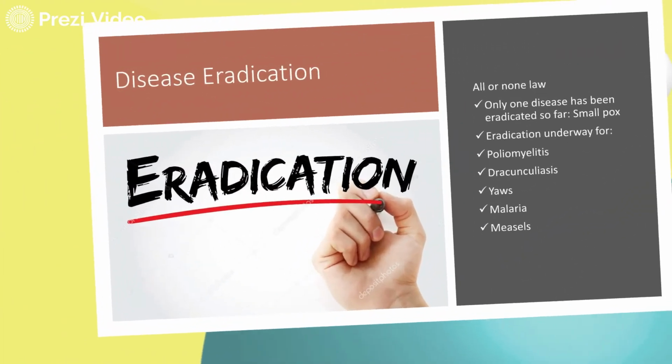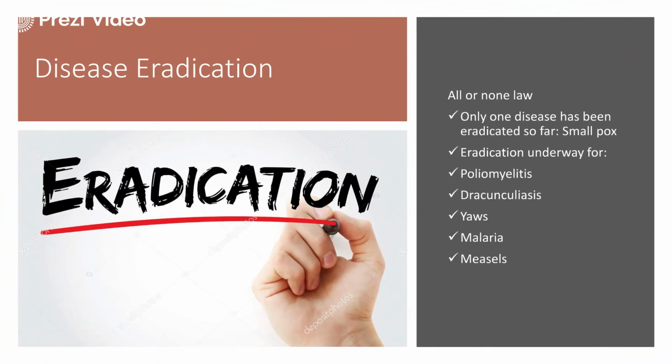After disease control comes the eradication part. Now the disease is under control. In the initial phase of corona, you might have seen it was spreading at an alarming rate, at a very high speed. So the priority was to control it. Now once it is under control, the next step would be eradication. It simply follows the all or none rule. Only one disease has been eradicated so far, that is smallpox. Other diseases on the path of eradication are polio, yaws, malaria, and measles.